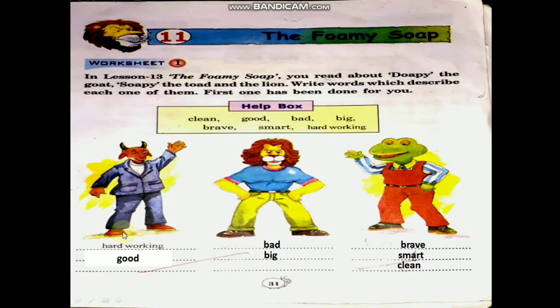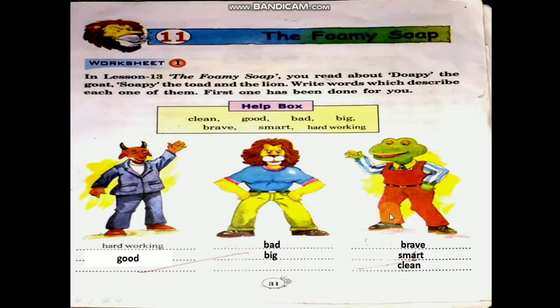Dopey, the goat, hardworking and good. And lion. Lion is very bad, no children? So you write bad. Describe about lion, bad and big lion. So from the help box you select the words and write words which describe each one of them.